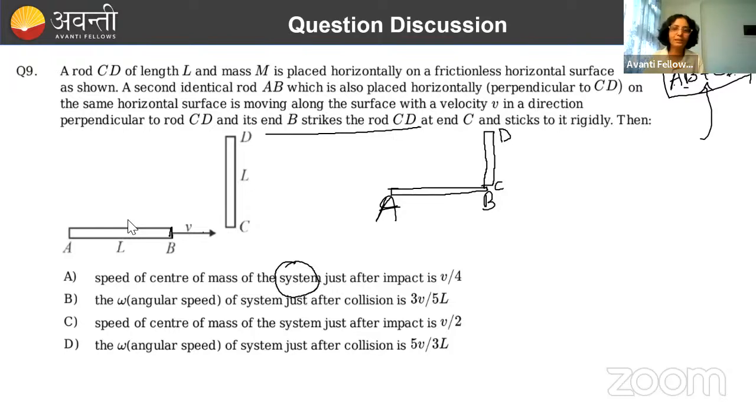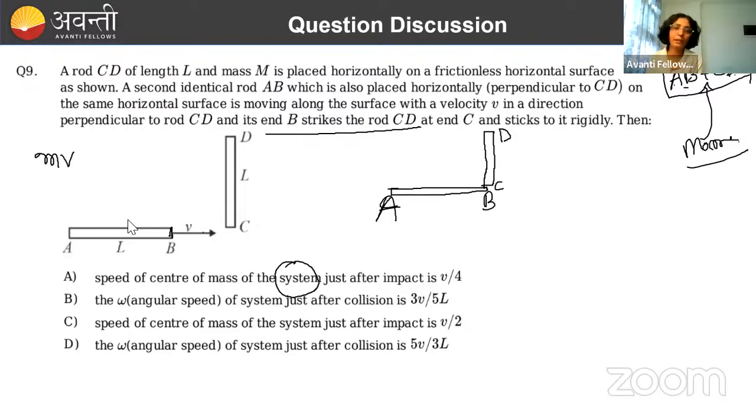So during collision, force will act, but this force is in between the system. No force is acting out of the system. So here what will happen? Momentum will remain conserved. यहाँ पे मोमेंटम भी कंजर्व होगा, राइट? क्योंकि वो जो भी फोर्स लग रहा है, दैट फोर्स इज एक्टिंग इन बिटवीन सिस्टम, राइट? नथिंग एक्टिंग फ्रॉम आउटसाइड, सो मोमेंटम विल रिमेन कंजर्व्ड. So just before collision, just see what is the value of momentum of system. So in system, only this AB is moving, CD is not moving. So initial momentum of the system, I will write M into V.